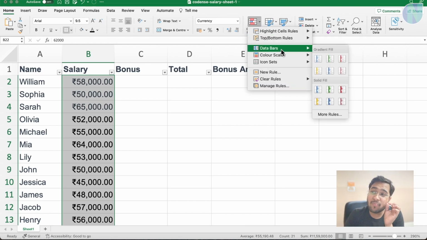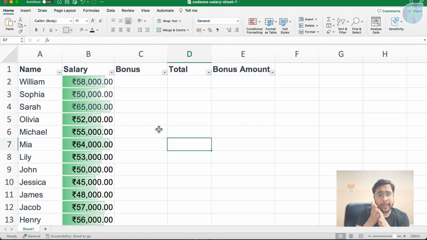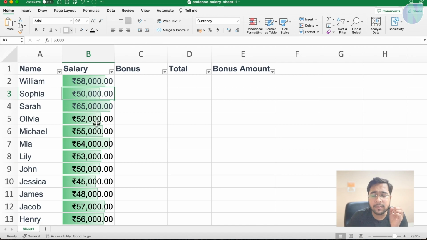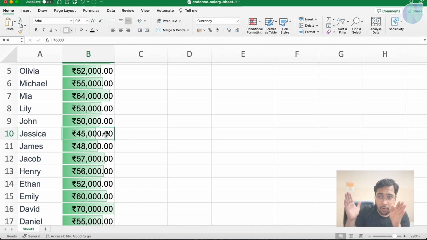Now you can do more other conditional formatting. These are simple conditional formatting, but let's see this. This is gradient fill. If I do this, you can see according to the range, it automatically fills the cell. For example, 70,000 is the highest in this, so you can see 70,000 means it has filled the cell to the highest. Which is lowest, like 50,000, it has done this. 52,000, 65,000 appears between 50 and 70, so it is a little bit half. So the lesser the value, the less the fill, it is like a percentage fill.